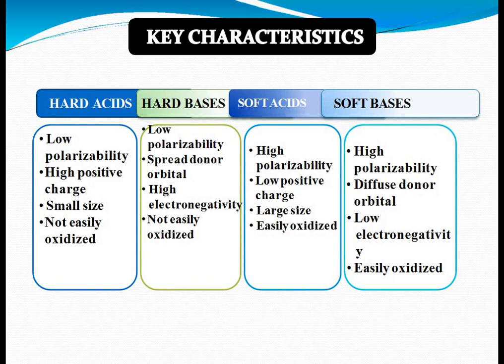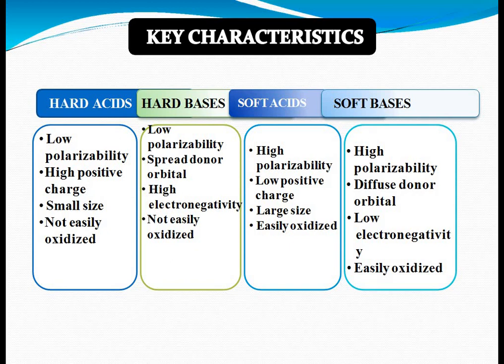Now we discuss the properties of hard acids, hard bases, soft acids and soft bases. Hard acids have low polarizability, high positive charge, small size, and are not easily oxidized. Hard bases have low polarizability, spread donor orbitals, high electronegativity, and are not easily oxidized.